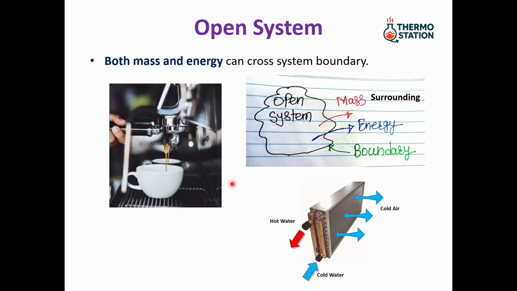Another example of an open system is a heat exchanger coil. This is a system where cold water enters the heat exchanger coil and absorbs heat from the air which is flowing over this coil. The water then leaves the system as hot water. In this system, the cold water entering the system and the hot water leaving the system is defined as the mass transfer. And the heat exchange between cold water and the surrounding air which is flowing over this coil is defined as the energy transfer.